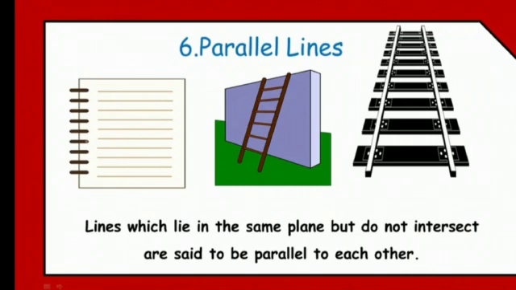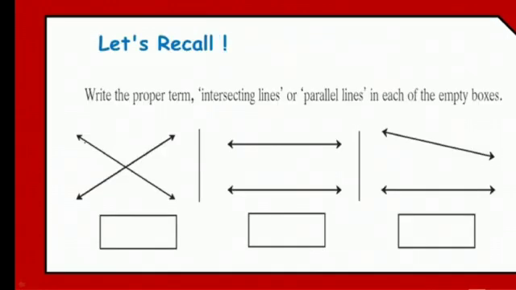Okay. Now students, now let us recall this. Recall means let us just revise this. Now write the proper term, intersecting lines or parallel lines, in each of the empty boxes. So you have to identify this and you have to write whether those are intersecting lines or whether those are parallel lines. Okay, in the first one you can see a cross. That means those two lines are what? Joining each other, they are crossing each other, they are intersecting each other.